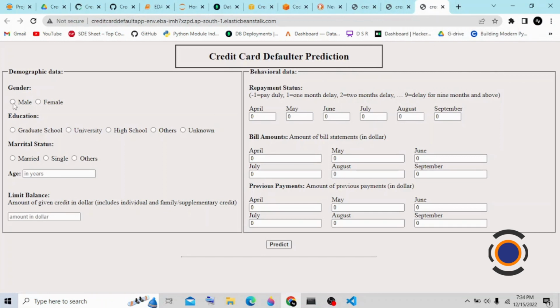Once I enter the data, I am just filling in random data here. Education is university, marital status is single, age is 25, the amount is like this. I am just filling in random information here.